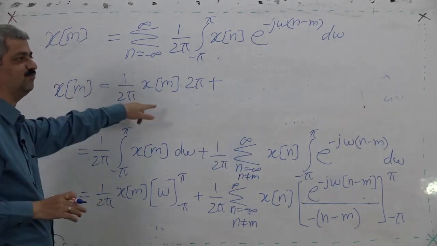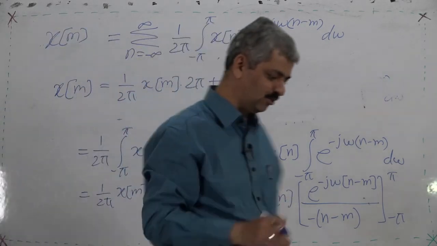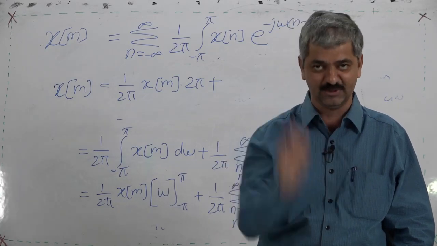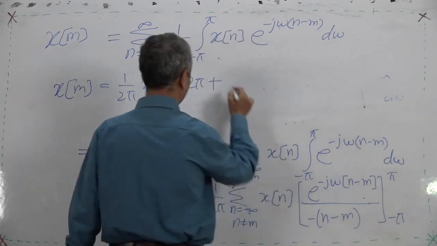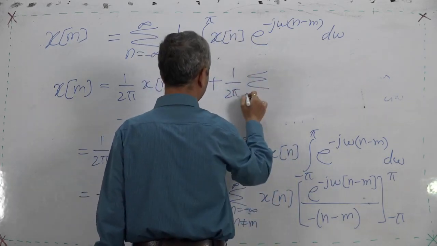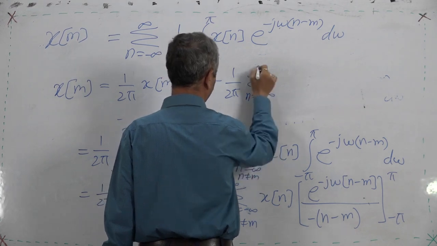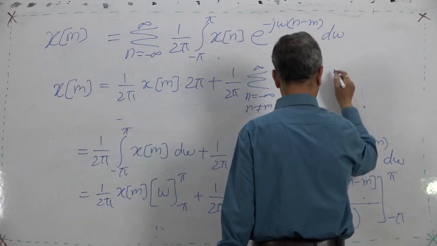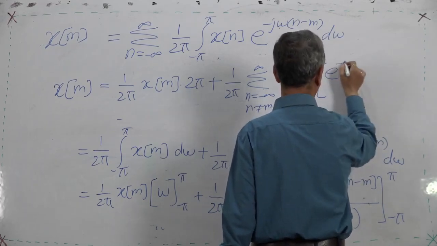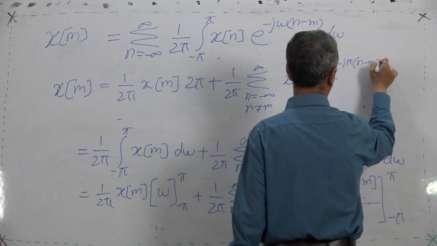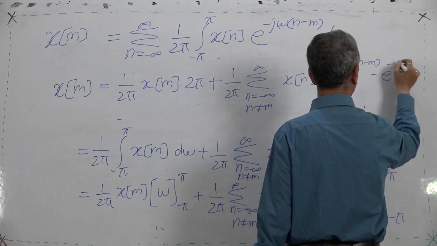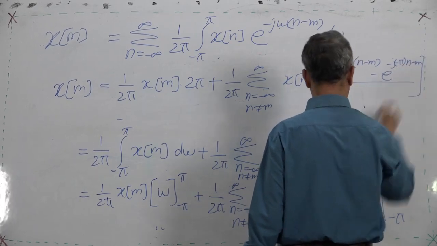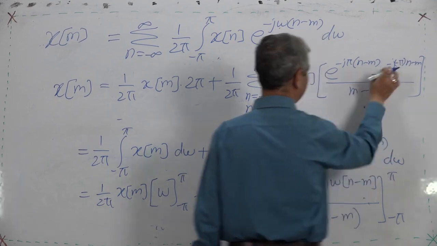Then you will say x m equal to x m means what? We wanted that, because x m was a general formula for g(omega, m), and if we use g(omega, m) as 1 upon 2 pi e raised to j omega m, this answer we get, and plus 1 upon 2 pi summation n equal to minus infinity to infinity, n not equal to m, x n, this is e raised to minus j pi (n minus m) minus e raised to minus j minus pi (n minus m) upon, this is m minus n, and then it is minus pi.